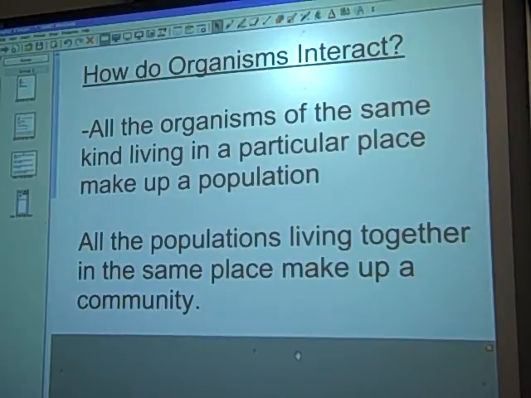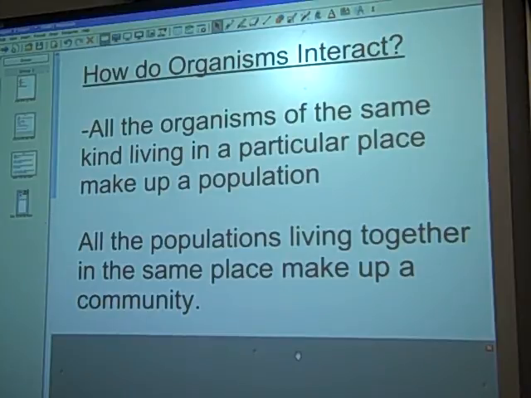Here we go. You've learned that organisms interact with each other in communities. How do they interact with non-living things in their environment? Non-living things include soil, water, and air. Fish depend on water for getting oxygen and moving. Air carries pollen from one plant to another so that seeds can be made. These relationships form an ecosystem. An ecosystem is made up of the living and non-living things in an area interacting with each other.